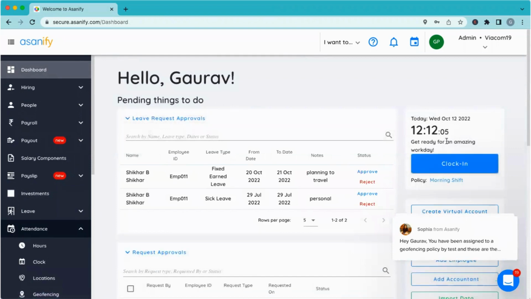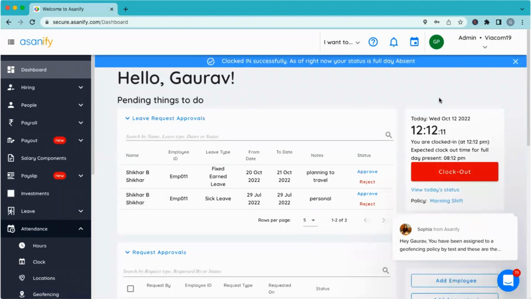So let's say now that I've unassigned myself from the geofence, if I clock in right now, as per the policy, the system will allow me to mark my attendance. Now, as you can see here, the clocking in is successful. As of right now, my status is full day absent. What it means is, since I have defined the policy in a way that only after I've done 4 hours do I become half day, and since I've clocked in just now, right now I'm absent because I've not even completed half day.